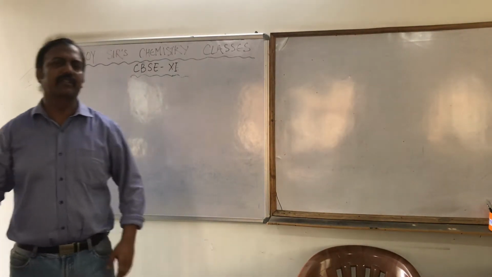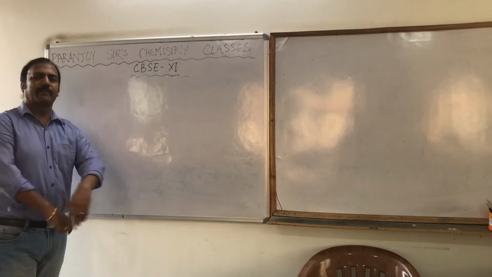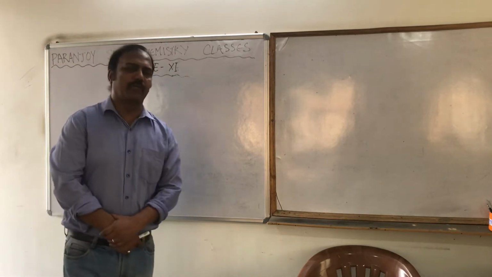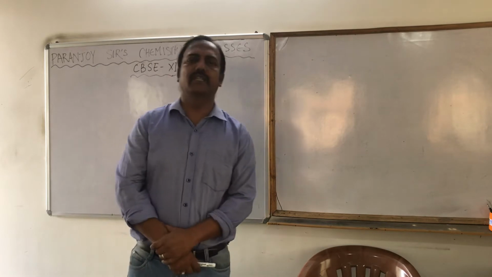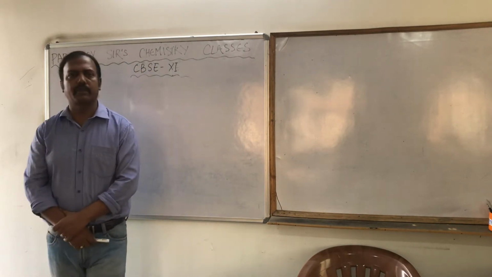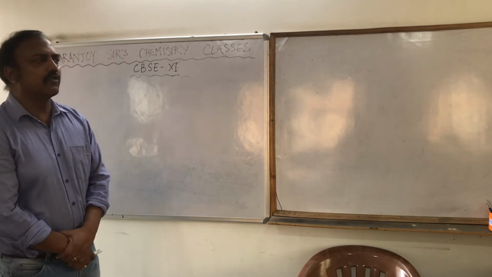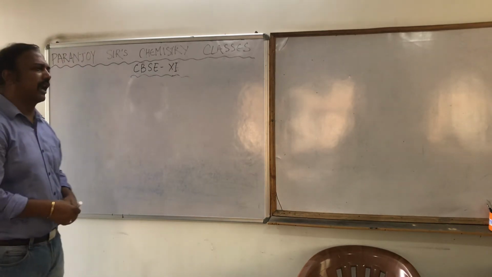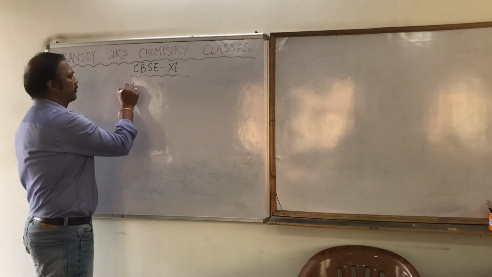So we had finished the first chapter, some basic concepts of chemistry. Hope you understood that. We had done a lot of numericals, and I hope you have understood the basic concepts. Now we are going to move to the next chapter, that is atomic structure or structure of atom.